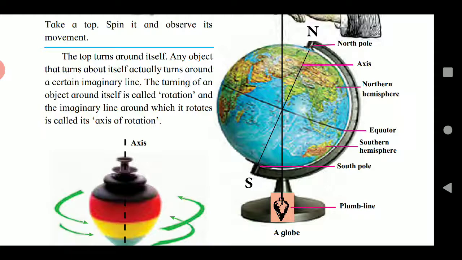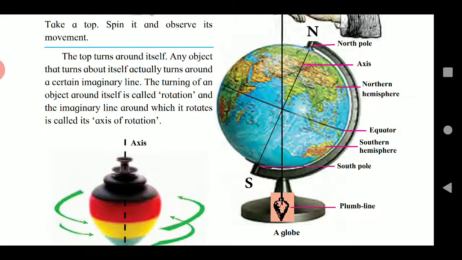The line NS in the picture shows the earth's axis. It passes through the center of the earth. The points N and S are called the poles of the earth.